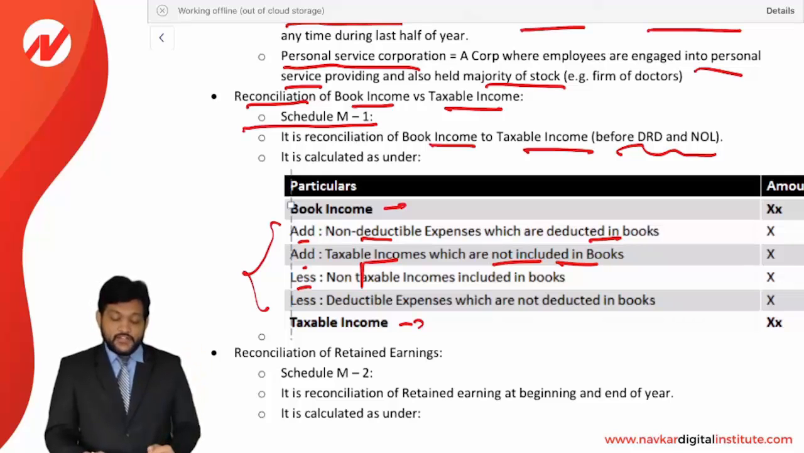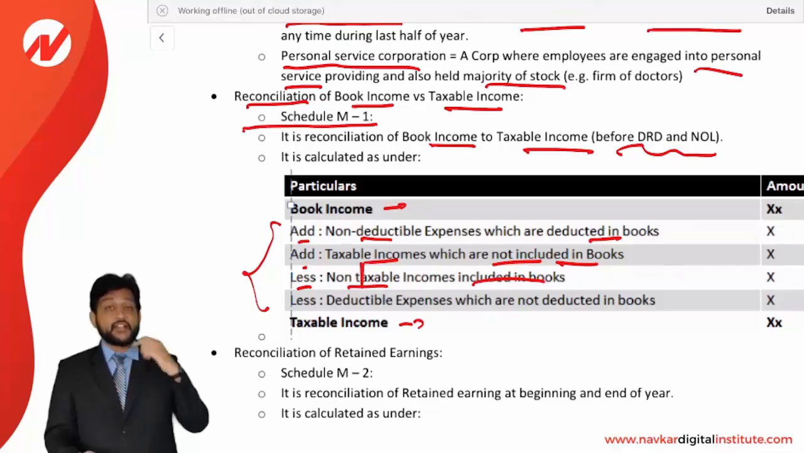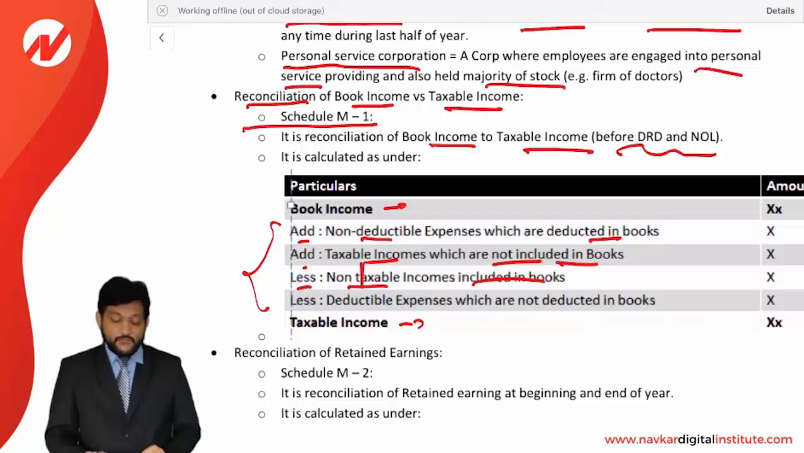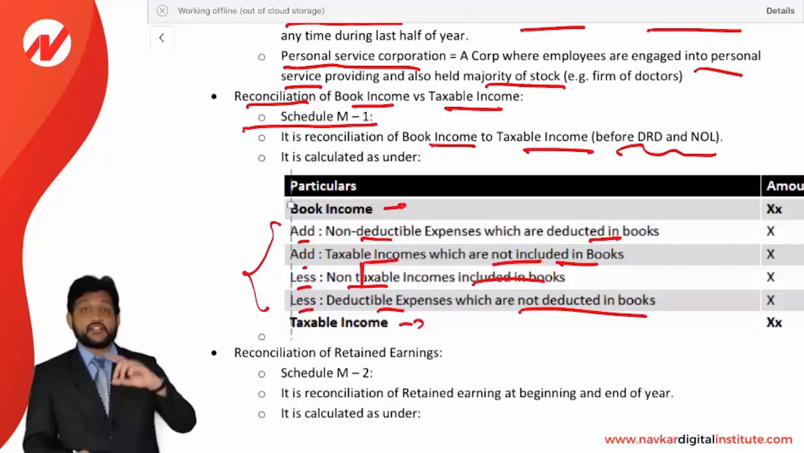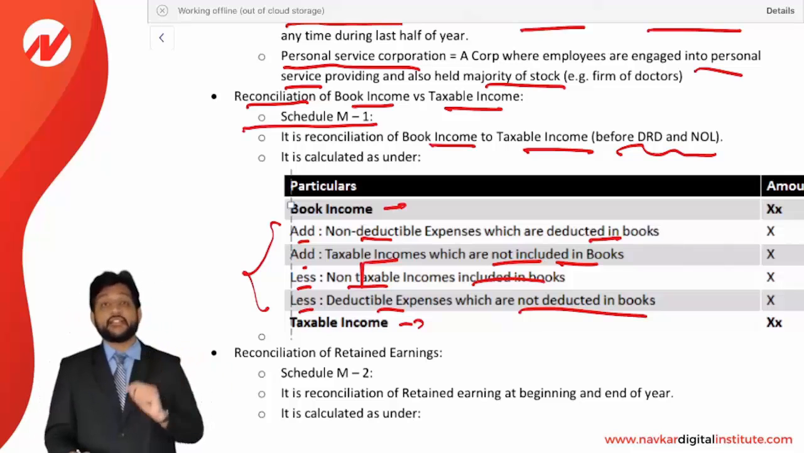Will reduce, what will reduce? Non-taxable income included in the books. Certain incomes which are included in the books, but it is exempt from the taxability, so it will be reduced. And will reduce deductible expenses which are not deducted in the books. Certain expenses which are not deducted in the books, but it will be allowed for tax purposes, so it will be reduced. So these four adjustments will be there.